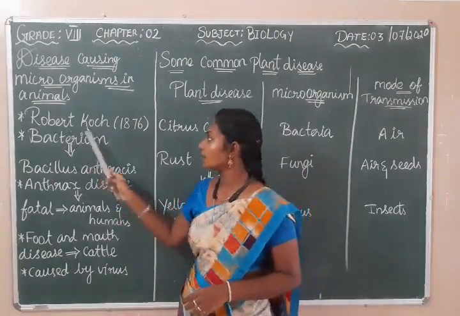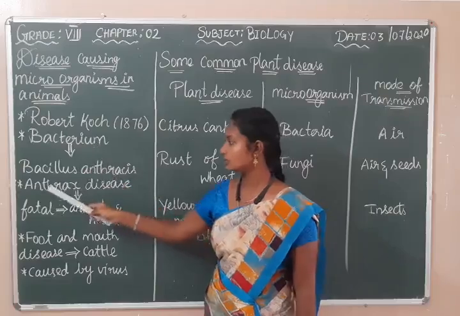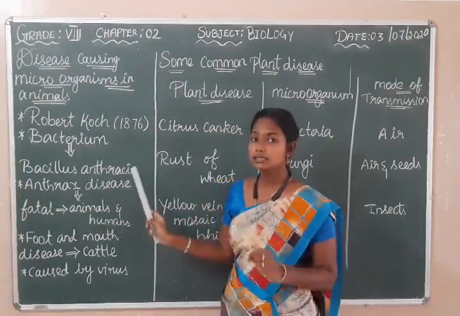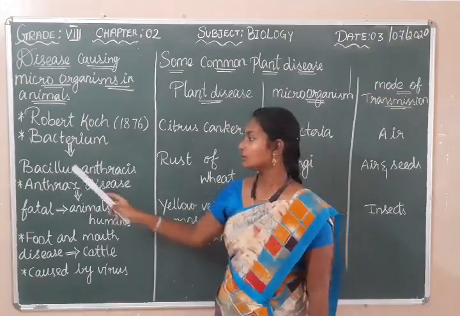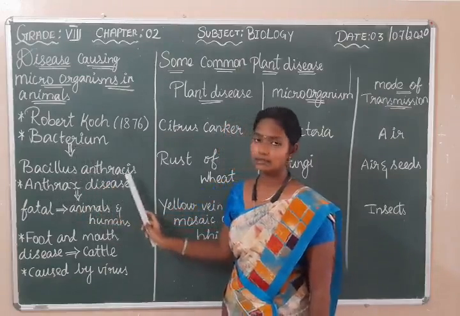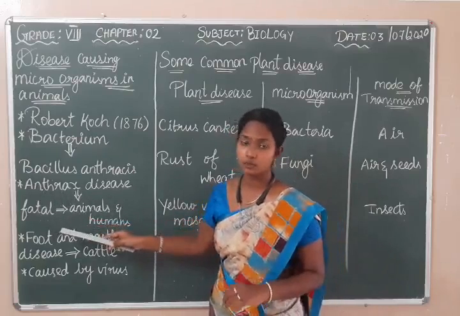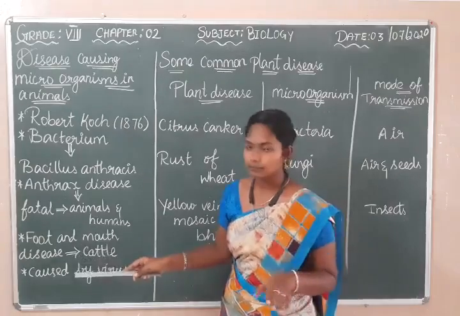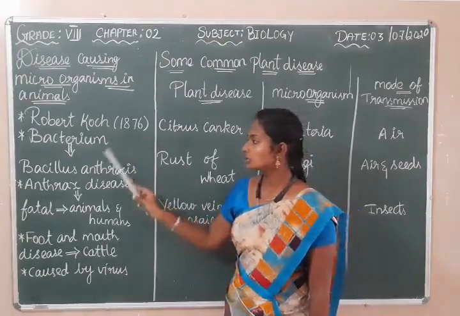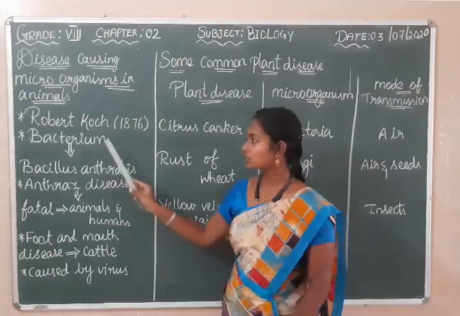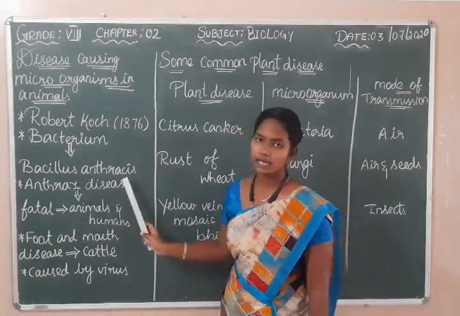Robert Koch, in the year 1876, found the bacterium which caused the disease called anthrax. This disease is caused by the bacteria called Bacillus anthracis. The bacteria name is Bacillus anthracis and the disease name is anthrax disease. It is a very fatal disease. What is fatal? It can lead to death. It is mostly found in animals and in human beings. So the disease is anthrax and it is caused by the bacteria Bacillus anthracis.